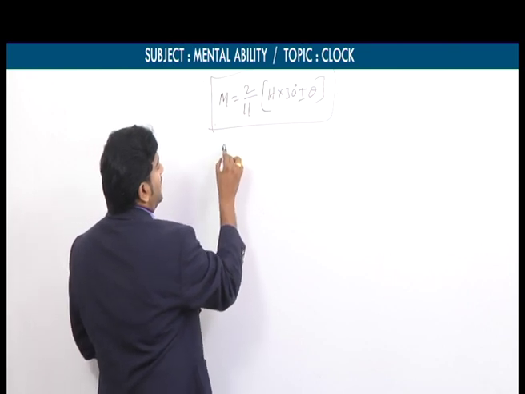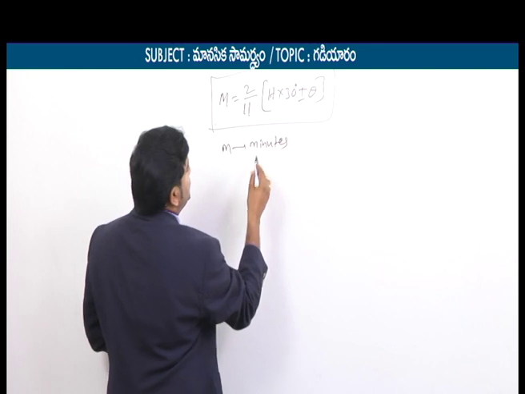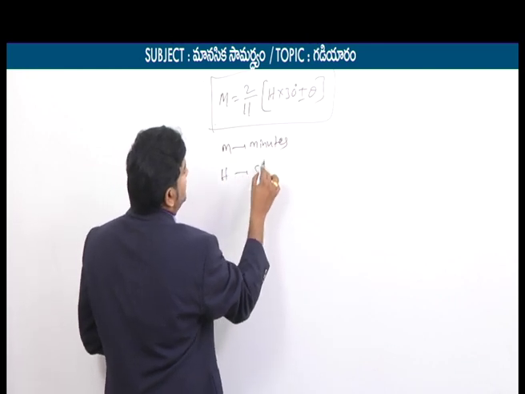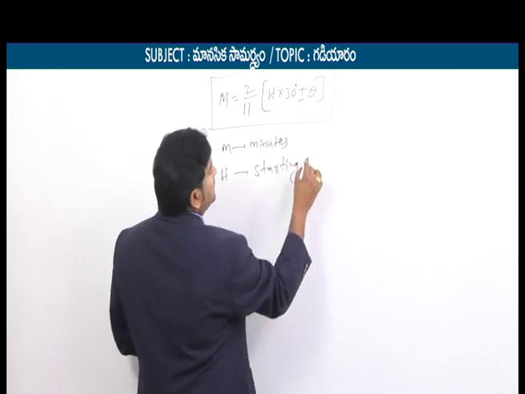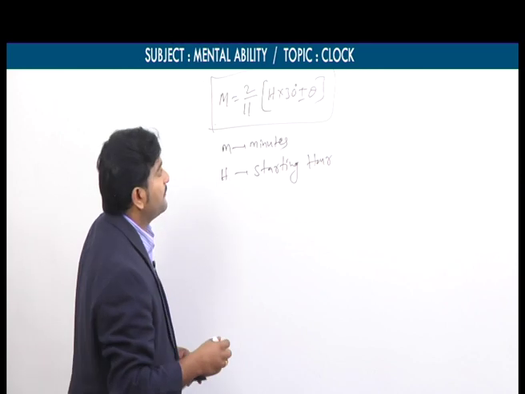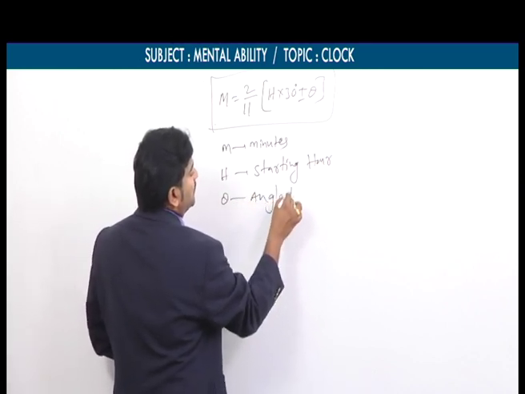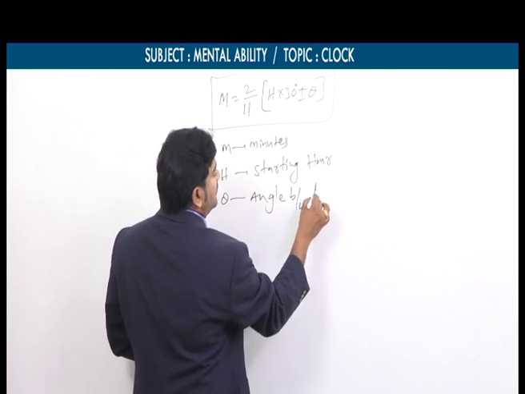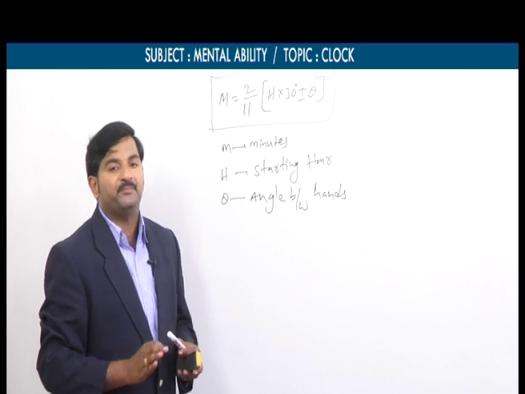Here we will talk about m. Here m means minutes. Similarly, h means hours, but what kind of hour? It is simply the starting hour. We will discuss what the starting hour is when the problems come. Similarly, theta means the angle between the two hands, that is, the angle between the hour hand and the minute hand.